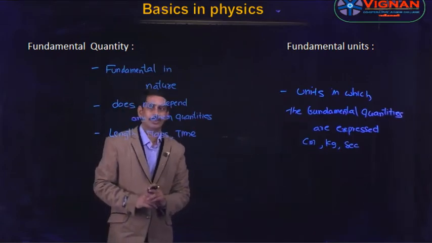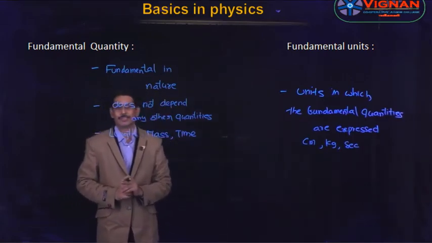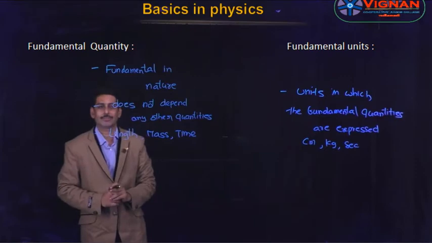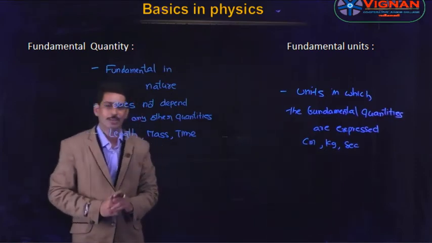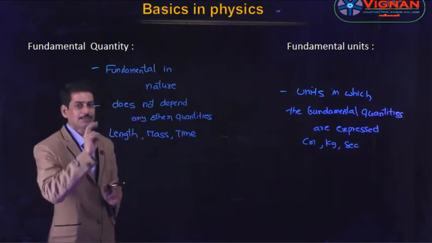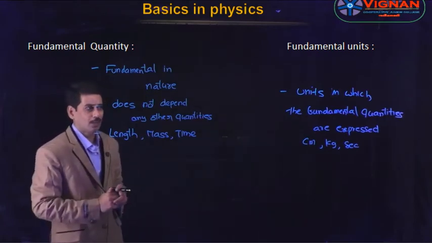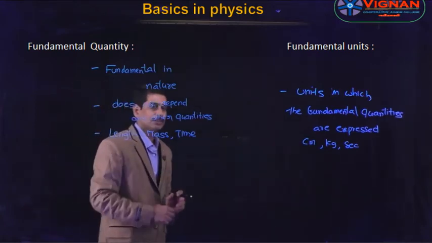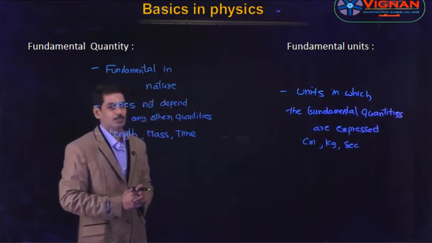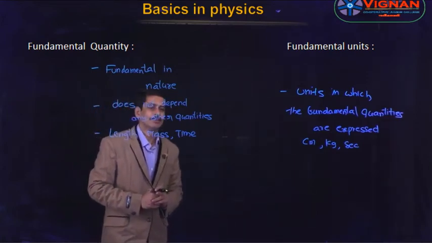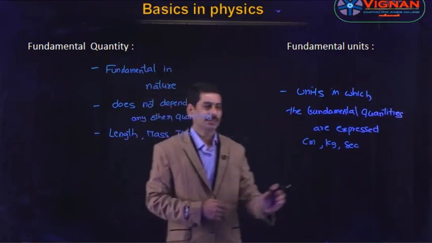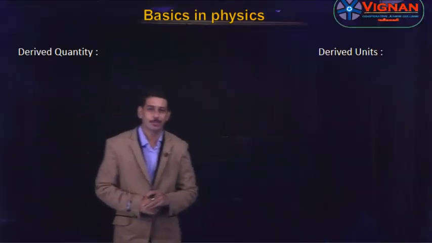Okay students, let us see once again. What is a fundamental quantity? The quantities which are fundamental in nature are called fundamental quantities, and they do not depend on any other quantity. Length, mass and time are fundamental quantities, and the units in which these are expressed are known as fundamental units. Examples are centimeter, kg, second. Now, what is a derived quantity and what are the derived units?